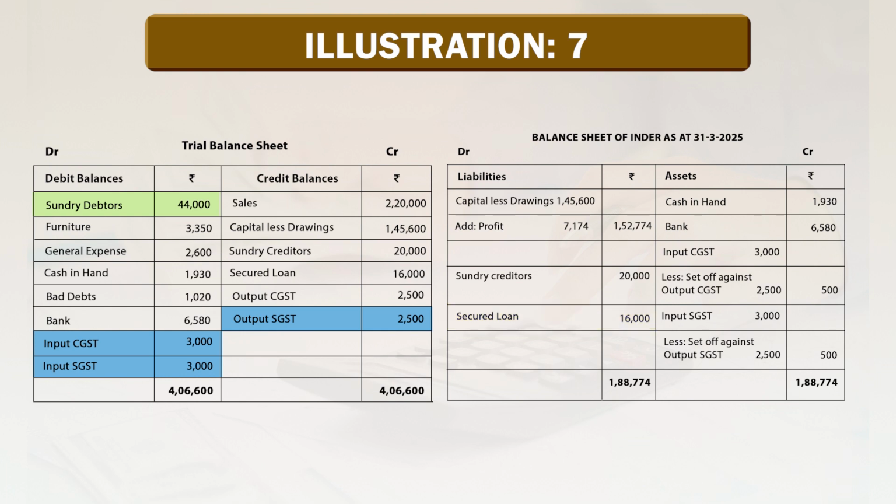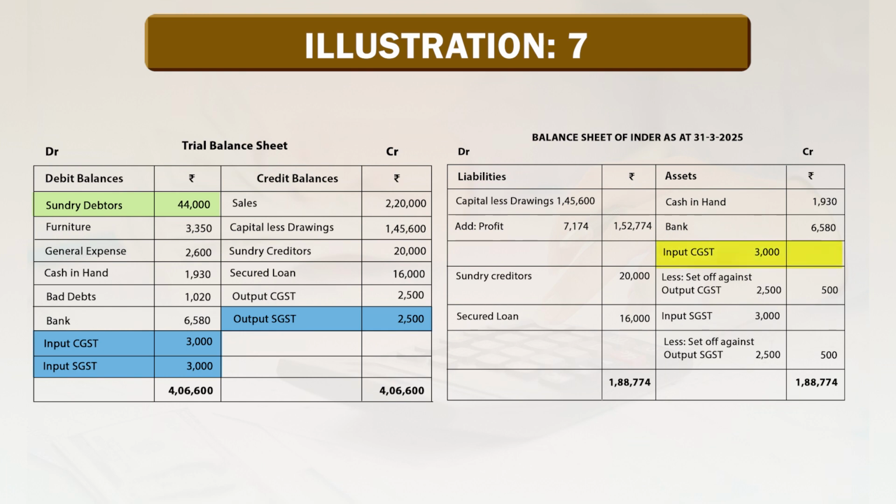Here output CGST and output SGST is given, 2,500. Both amounts will be deducted from the given input CGST and input SGST on the asset side of the balance sheet.